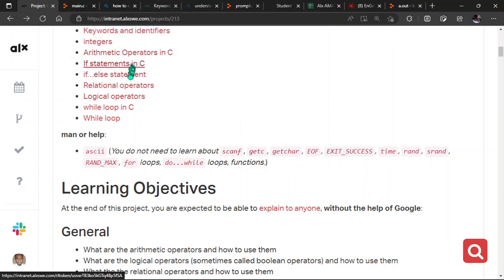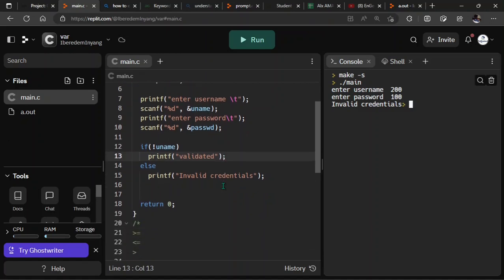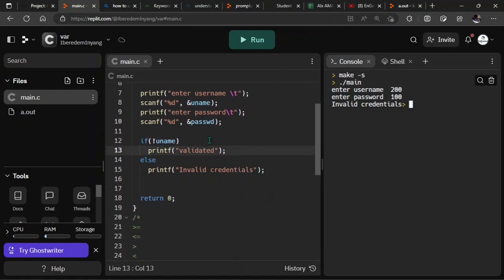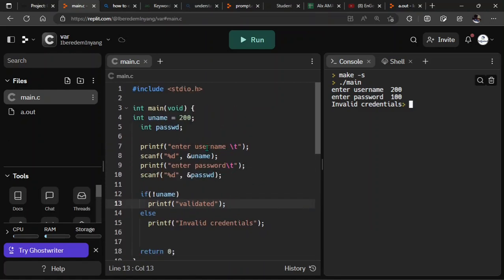The next one here we have is the while loop in C. I don't know why they're writing while loop in C and this one separately. It's supposed to be for loop and while loop, but let's just follow what they're doing right here. So the next one here is the while loop. Let's see how to use a while loop.